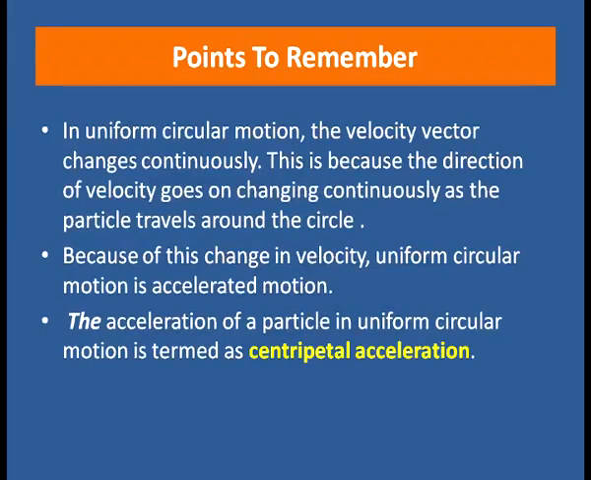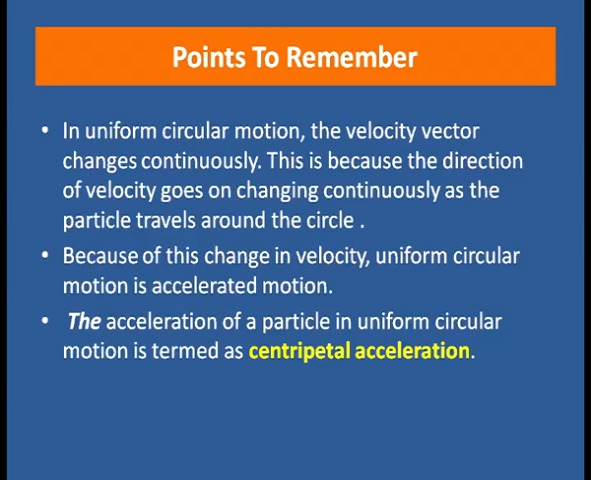Now, here are some points to remember. In uniform circular motion, the velocity vector changes continuously. This is because the direction of velocity goes on changing continuously as the particle travels around the circle. Because of this change in velocity, uniform circular motion is accelerated motion, because whenever there is a change in velocity, there is an acceleration. In this circular motion, the direction of the velocity is changing, the magnitude remaining constant. Hence, we can say that uniform circular motion is an accelerated motion.